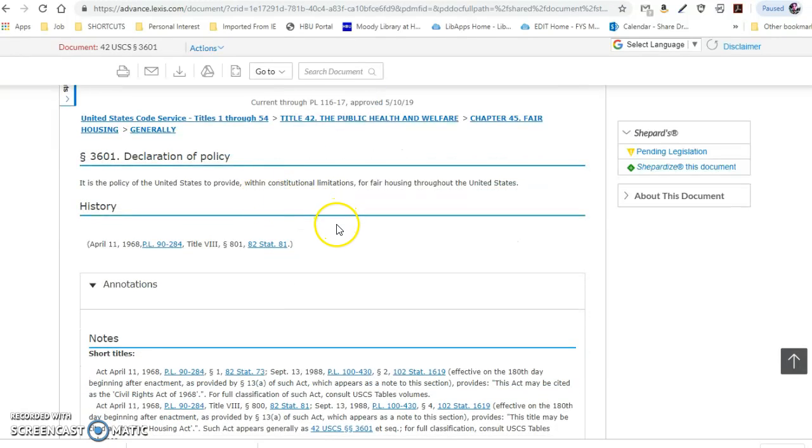So as you're going through here, if you click on this right here where it says PL 90-284, that stands for Public Law from the 90th Congress. I think this is either page or section 284, but you can see the date on this is April 11th, 1968. So this is the older version. If I do a right click on it and say open a new tab, then I'm going to go up at the top and click on that.